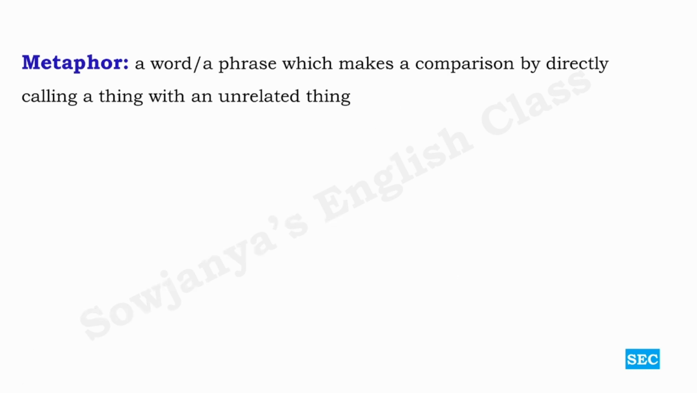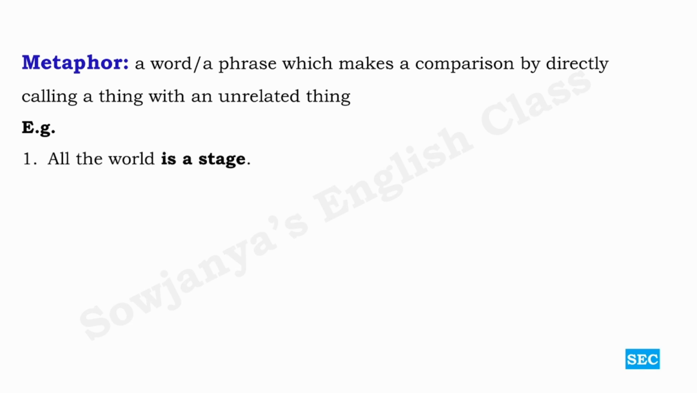And then metaphor, a word or a phrase which makes a comparison by directly calling a thing with an unrelated thing. Simile is also used for comparison, but with the help of the words like and as, whereas metaphor is using a comparison by directly calling a thing with an unrelated thing. It actually has nothing to do with the mentioned one, but still we can make the comparison. Like how? Let us see the examples.